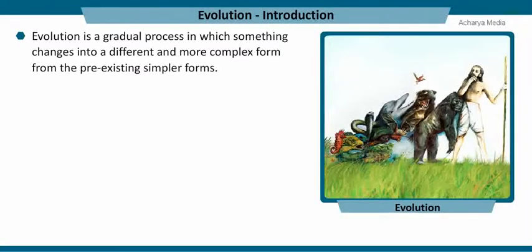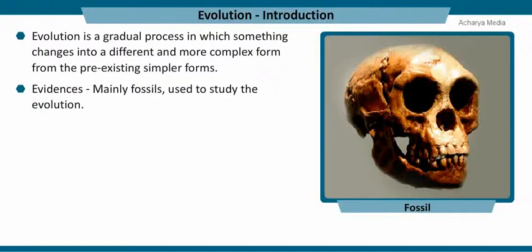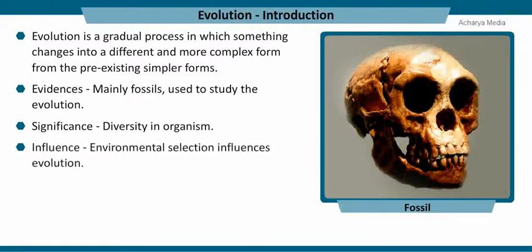Evolution is a gradual process in which something changes into a different and more complex form from the pre-existing simpler forms. It is rather a slow process which would take millions and millions of years. Generally, evolution is studied or presumed by fossil evidences. Evolution brings out diversity in organisms. It is basically influenced by environmental selection.